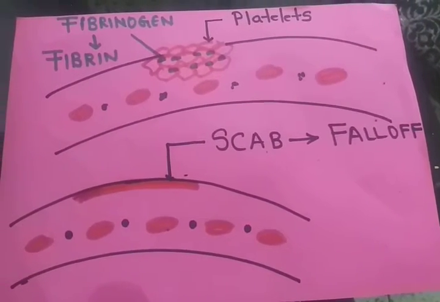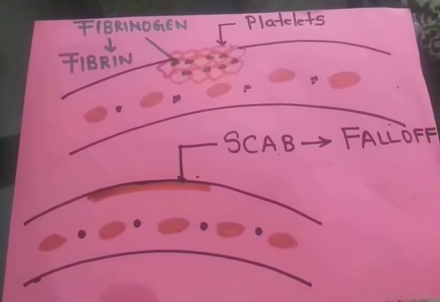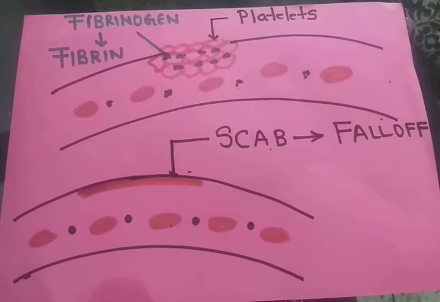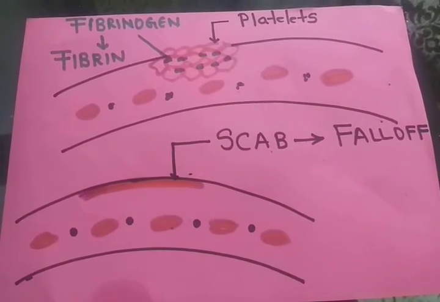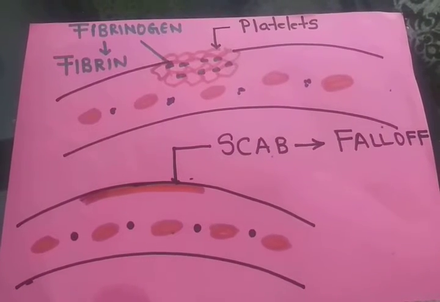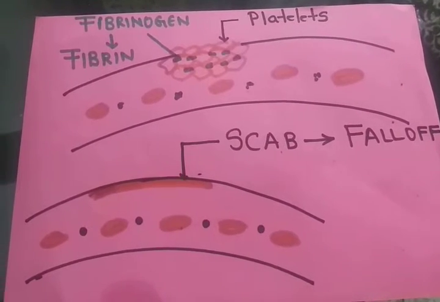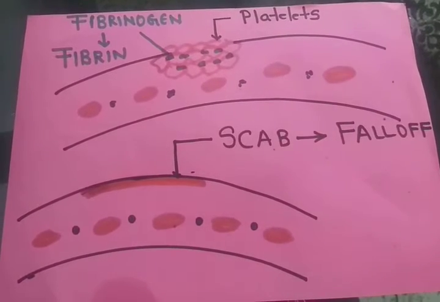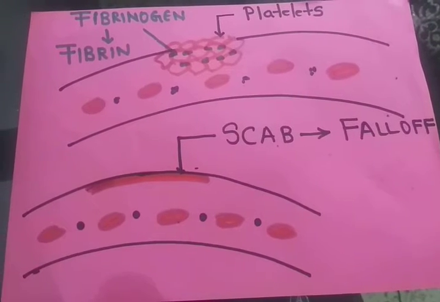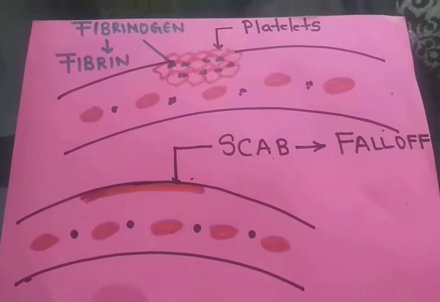This fibrinogen is exposed to other chemicals, and by the action of a particular enzyme called thrombin and exposure to the chemicals present, this fibrinogen gets converted into a sticky substance called fibrin. This happens when fibrinogen is exposed to chemicals at the region of break.